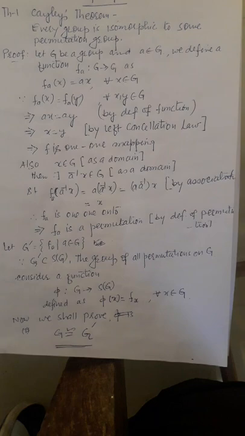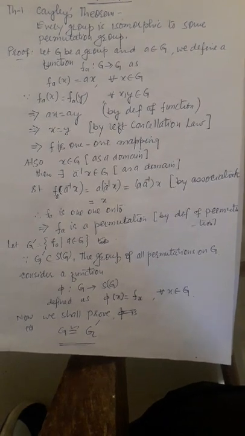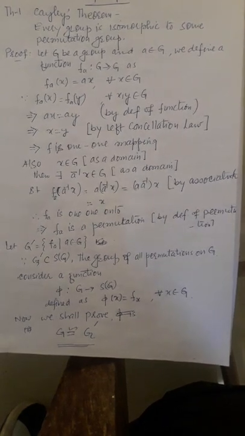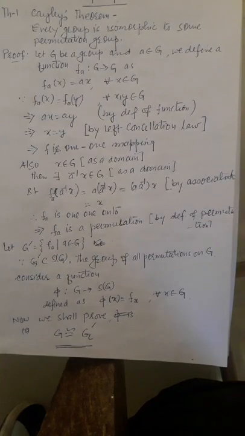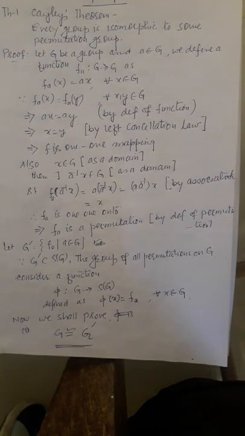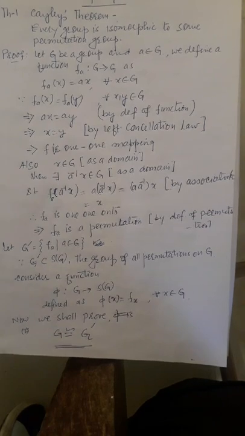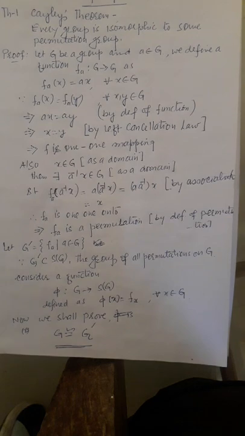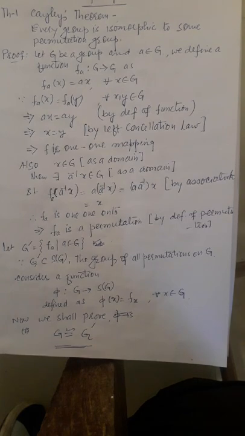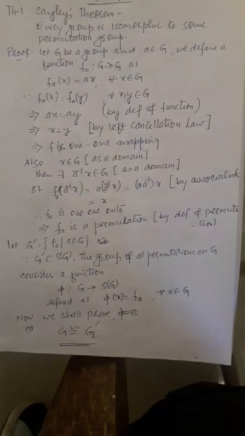Now let us define G dash, a subset of S_G, the group of all permutations. Consider a function phi from G to S_G. Define phi of x equal to f_x for all x belonging to G. Now we shall prove that G is isomorphic to G dash.